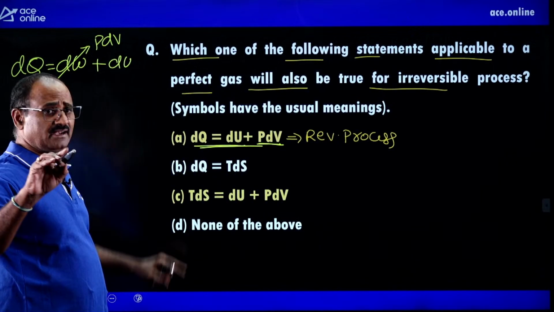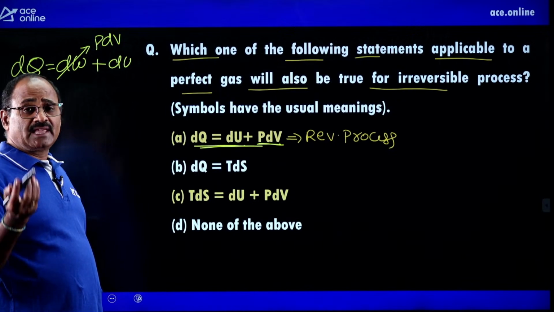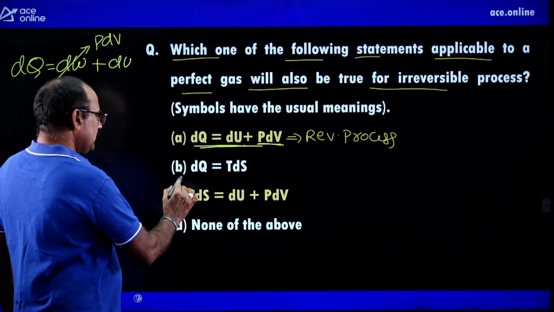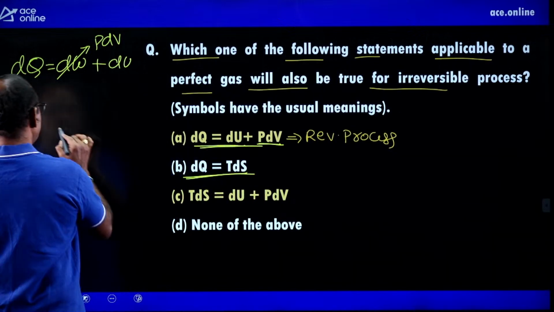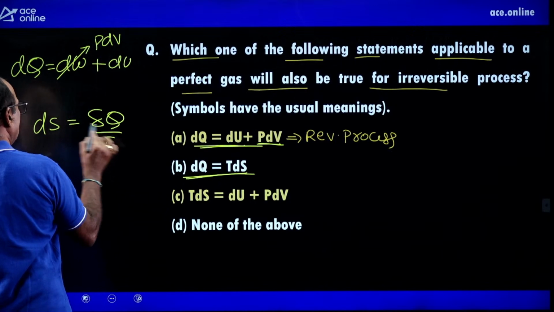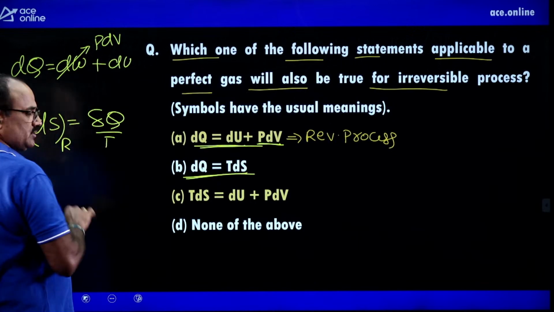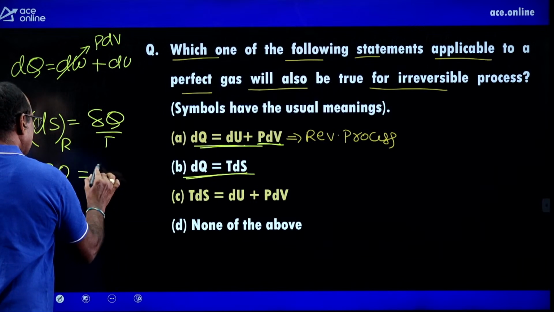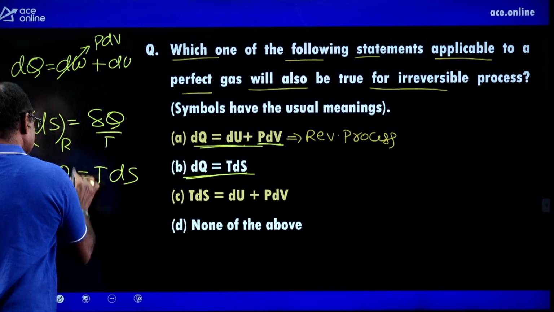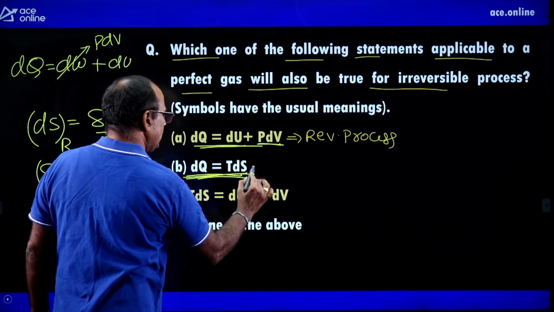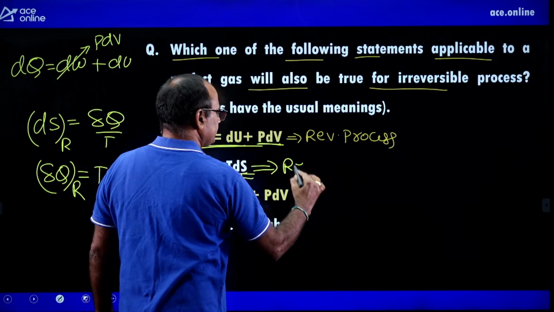But you are asked to find the equation which is valid for both reversible process and irreversible process. dq equals T ds. You know ds equals del q by T only for a reversible process. Then del q equals T ds only for a reversible process. So this equation is valid for only reversible process.